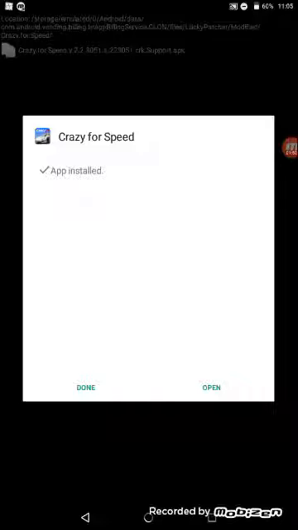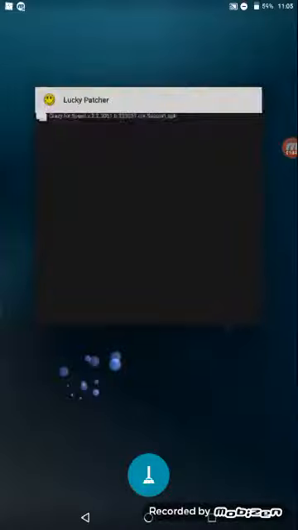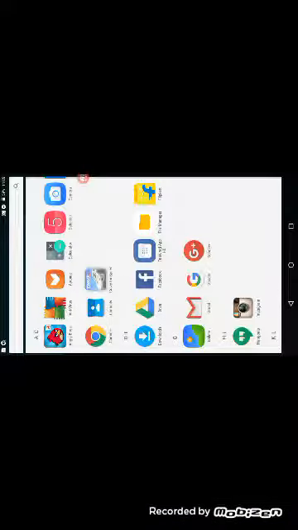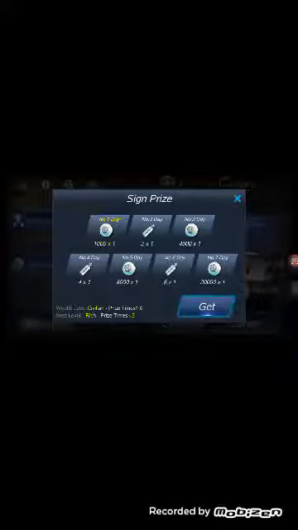So guys, you can see that the game is installed. So now you can play the game and it's hacked. You need to complete the tutorial and then you can play the game. You can see the game is loading. So it's 11%.